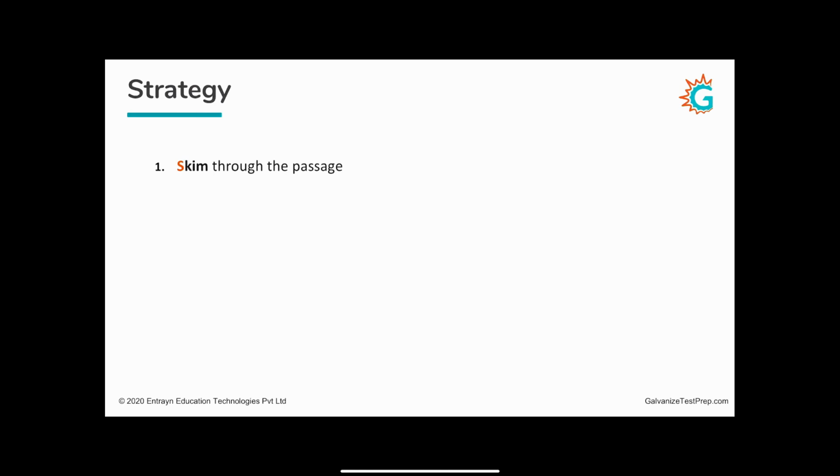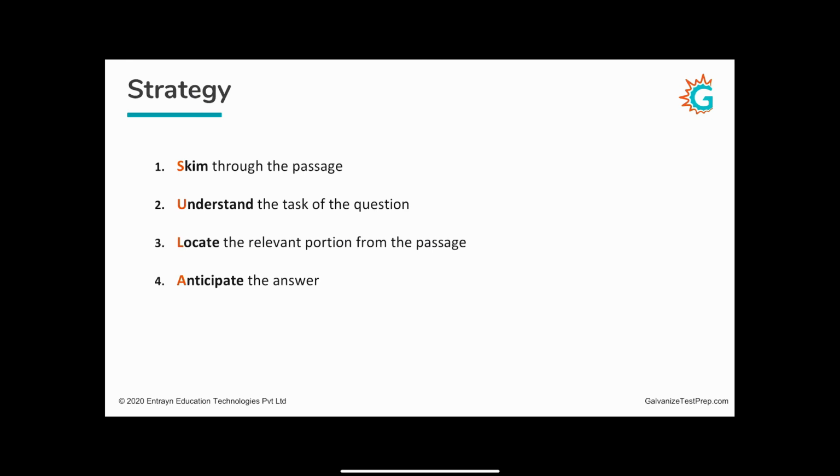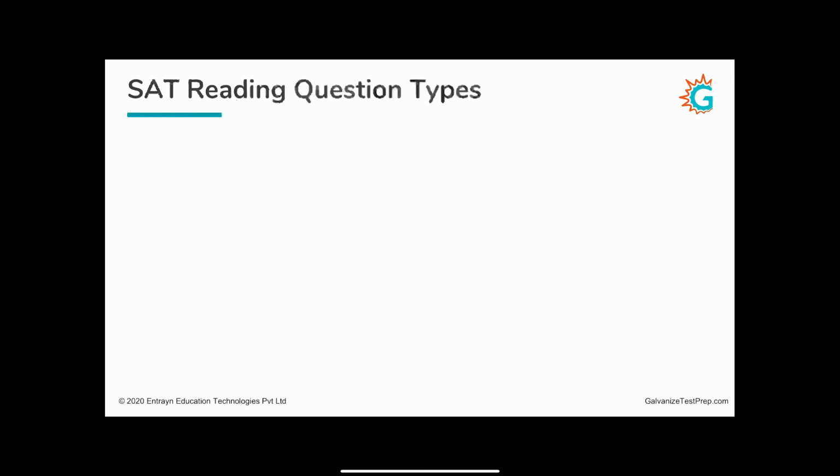So let's quickly recap the strategy that Galvanize Test Prep recommends for SAT reading questions. First, we skim through the passage. Then we understand the task that the question wants us to do. And then we locate the relevant portion from the passage. And we anticipate what the right answer could be without looking at the answer choices if we can. And finally, we eliminate the wrong options and then we plug the correct answer back into the question to make sure that it all adds up. So I hope this was a useful acronym, SULAE, S-U-L-A-E.